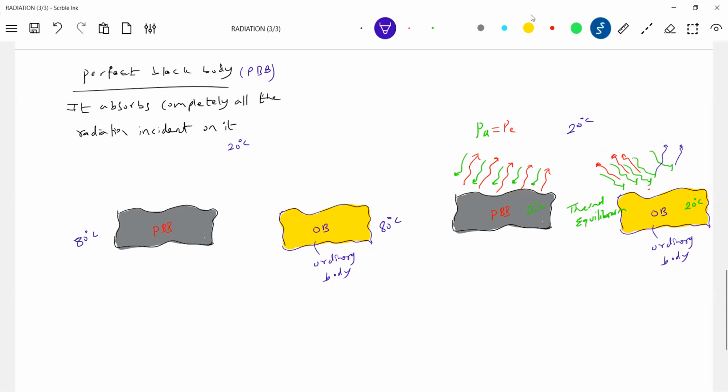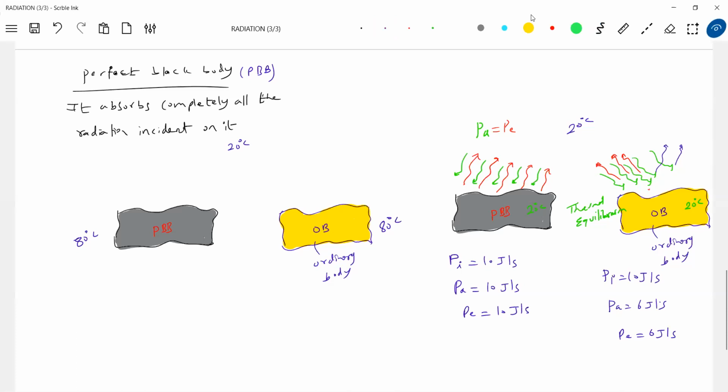Okay, let me write in terms of data. Incident power, 10 joules per second. Absorbed power, 10 joules per second. Emitted power, 10 joules per second. Is it okay? Now for this one, incident power here is 10 joules per second. Then how much will it absorb? Let's say 6 joules per second. For the temperature to remain the same, it will emit 6 joules per second.